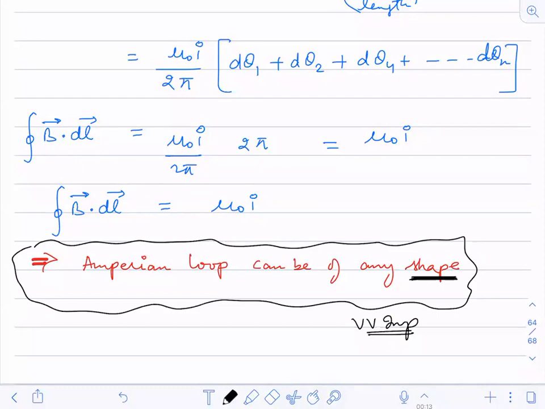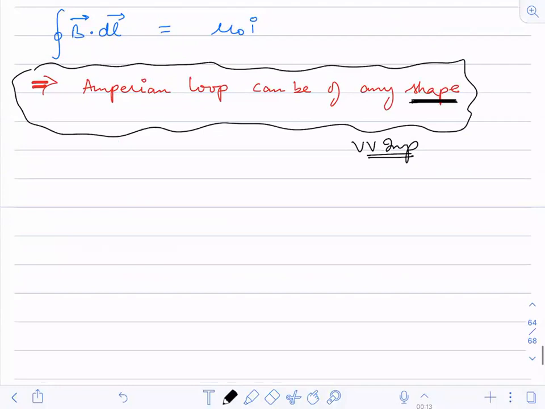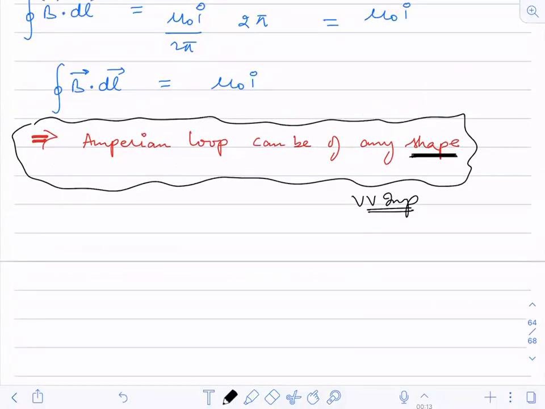Okay, now we are going to see one example based on this. So now we will see the application. What is the doubt? If anybody is having any doubt, you can ask now itself. Application of Ampere's circuital law.